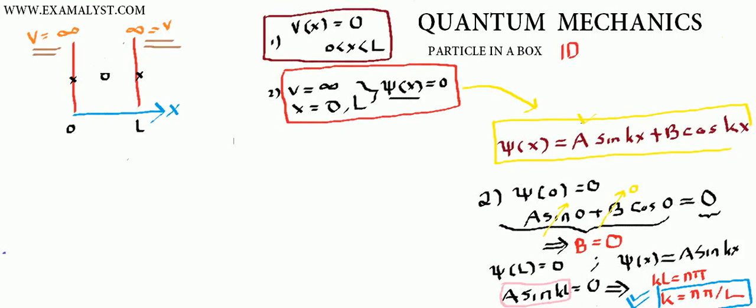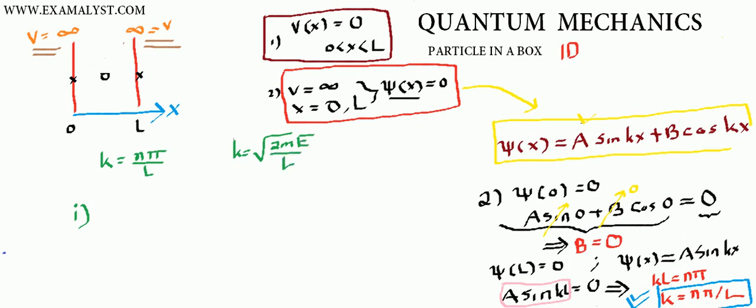So in the last lecture, as I said, this particular thing, k equals n pi by l, holds inside it a lot of things. The first thing that it holds inside itself is, remember the definition of k. We said that k was root over 2mE by h cross. So this was the definition of k.